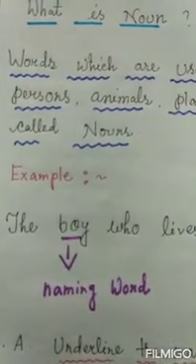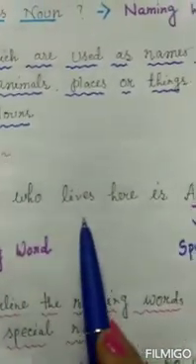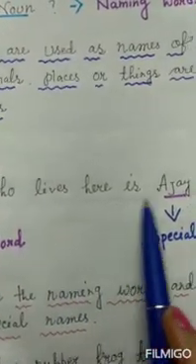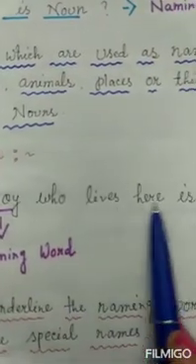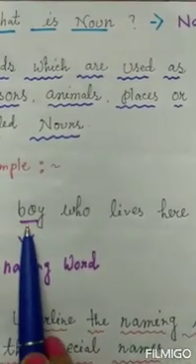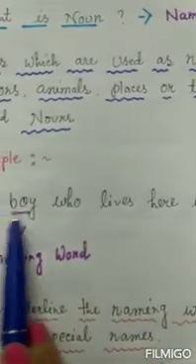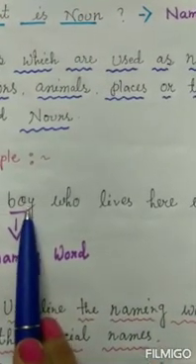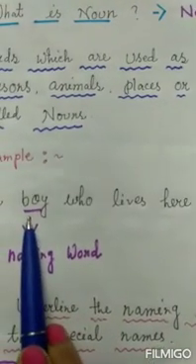You see the example? The boy who lives here is Ajay. Here, boy and Ajay, both are naming words, so both are nouns.